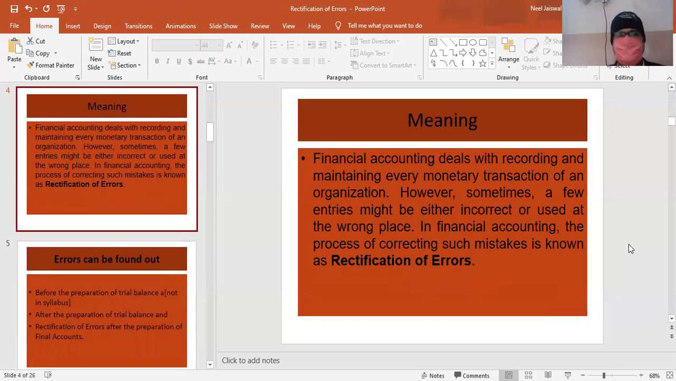Now let's see the exact meaning, the definition of rectification of errors. Financial accounting deals with recording and maintaining every monetary transaction of an organization. However, sometimes a few entries might be either incorrect or used at the wrong place. In financial accounting, the process of correcting such mistakes is known as rectification of errors. So it is incorrect, something is missed out, or it is written in the wrong place, whatever it is. So next entries are passed to rectify those errors.